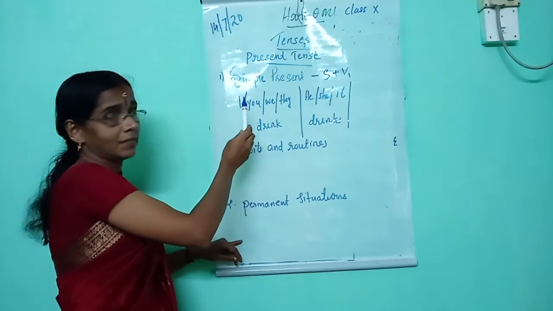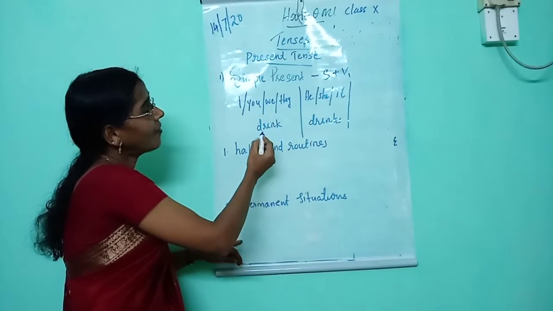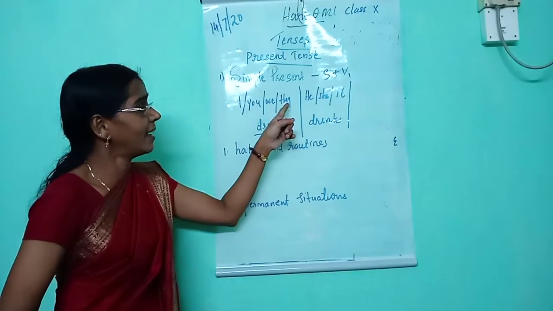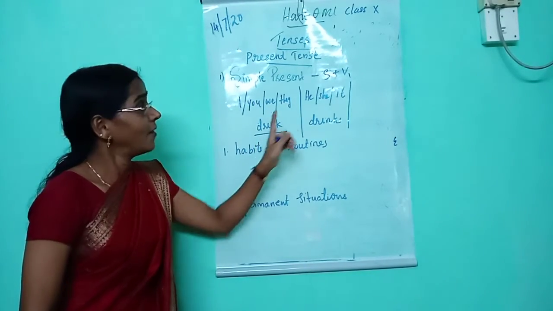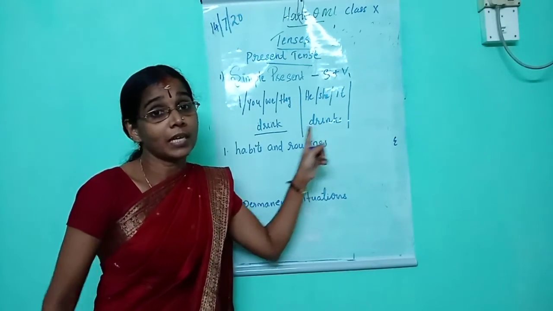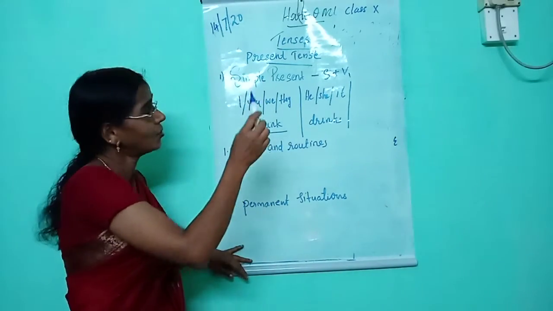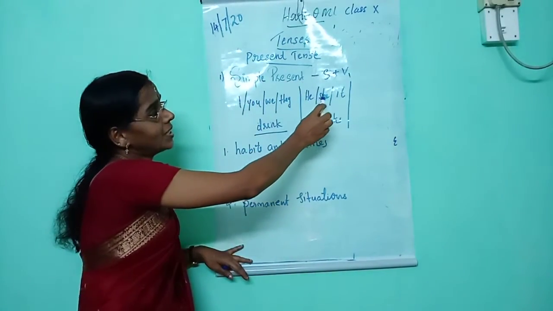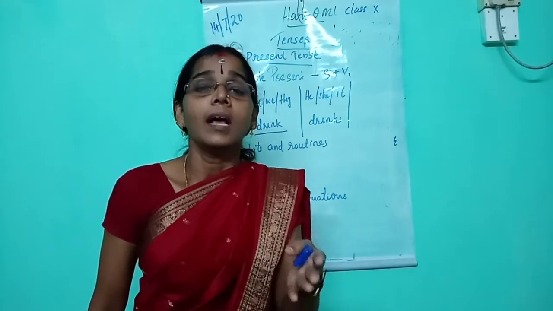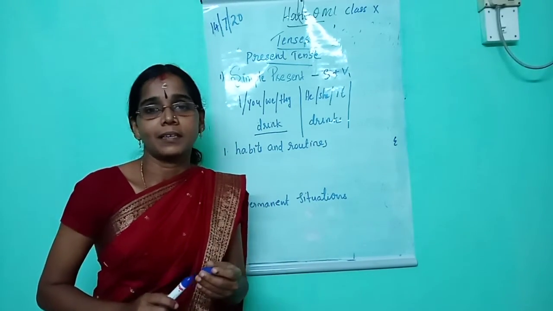When the subject is I, you, we, or they, we never use S form. When the subject is he, she, it, we use S form. That is very important. Listen once more. When the subject is I, you, we, they, we never use S form. When the subject is he, she, it, we use S form. That is very important.